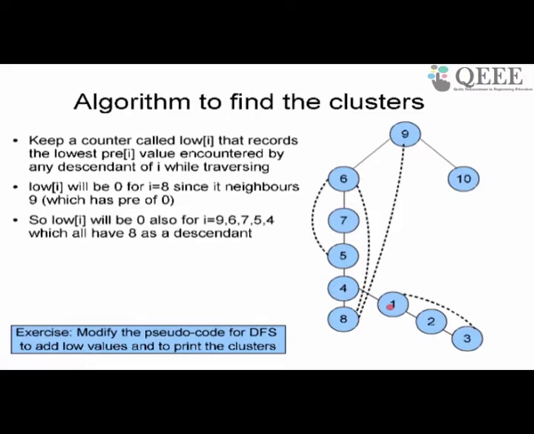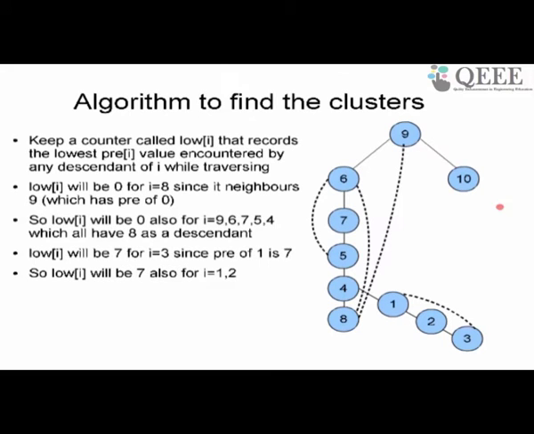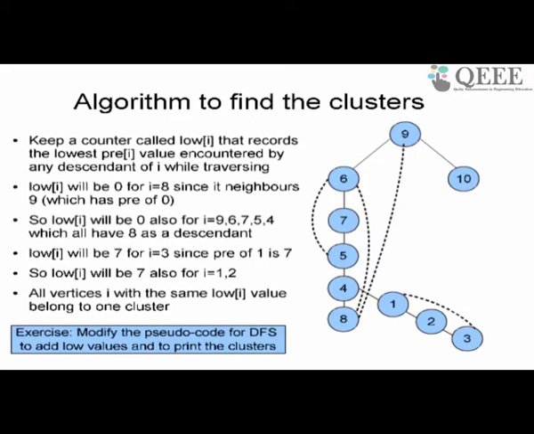Is that okay? So I can find all the clusters by just keeping an additional counter called low. What does low do? It keeps track of the lowest pre-value I have seen so far, and when you find a node whose low value is equal to its pre-value, you print that node as the root of a cluster. So all the clusters can be identified by using DFS simply by keeping this low value. Is that okay? Do you think this algorithm is very simple? It just uses a recursive traversal of the graph, keeping track of counters. What counters? A pre-counter, a post-counter which you have not used so far, and a low counter which keeps track of the lowest pre-counter that I have seen so far.